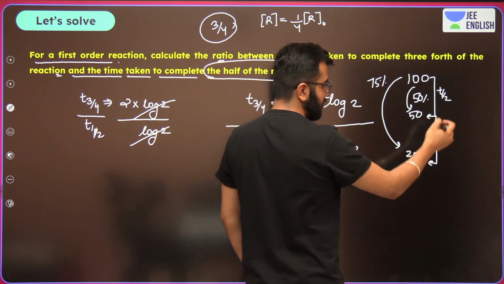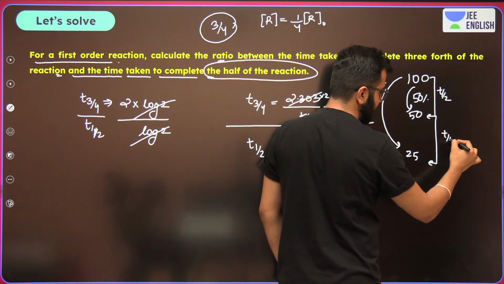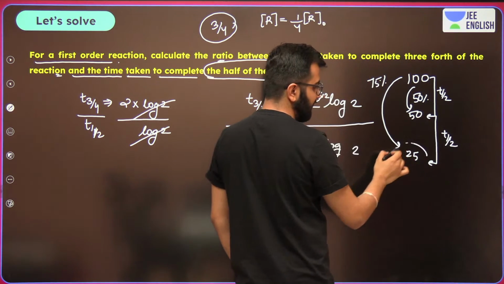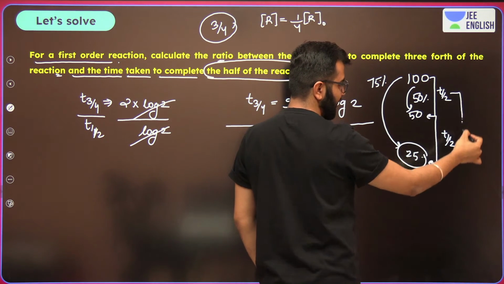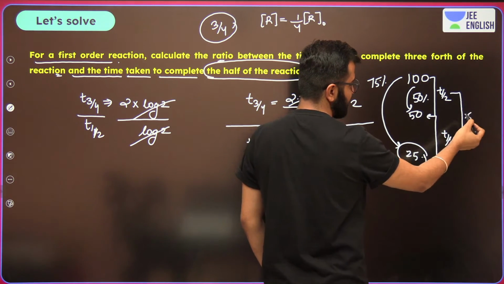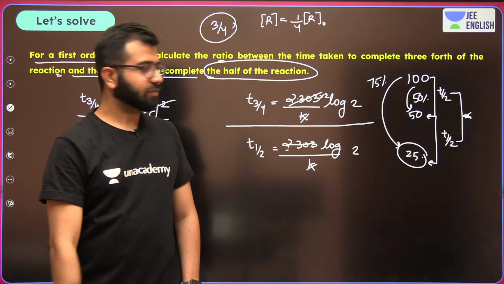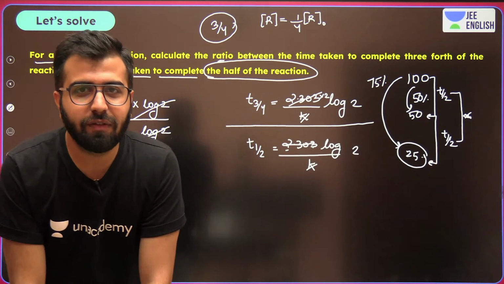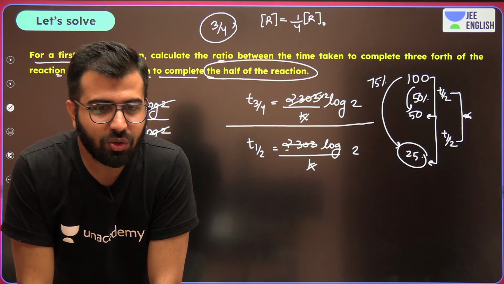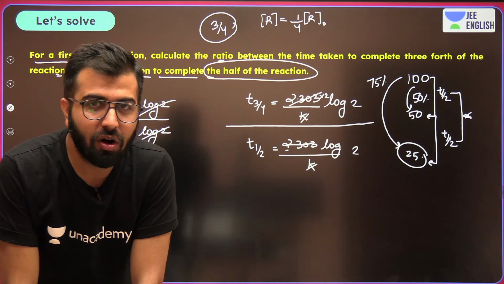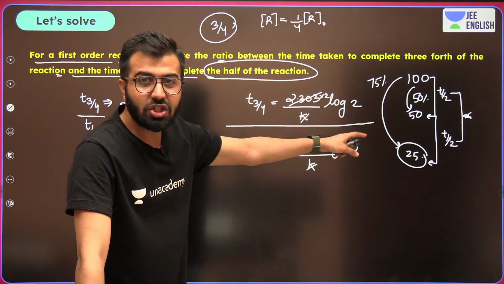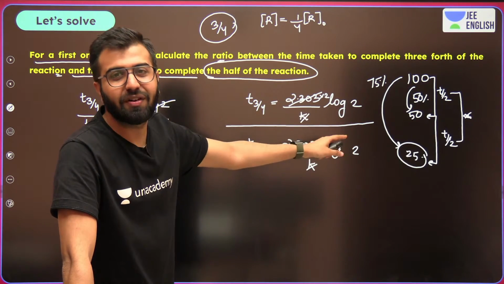So how much time does it take to have a 75% completion? It's always, just add these, twice the half-life. It's always twice the half-life in order to complete the reaction 3/4, 75%.